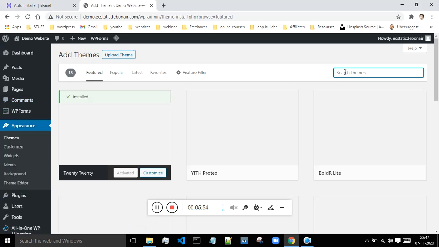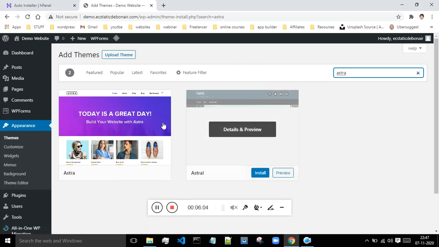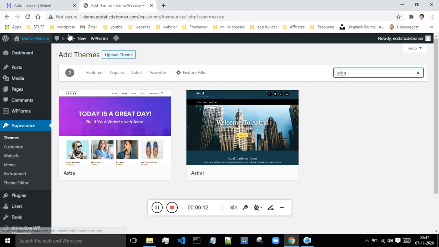Astra is the best option, so just do one thing, search for Astra over here, and this is that theme Astra. You just have to install this. Okay, so this is how you have to make your subdomain and install it, and you can host it on the hosting.